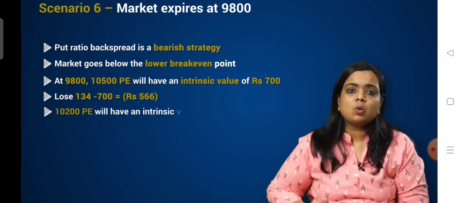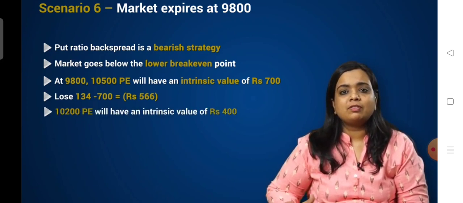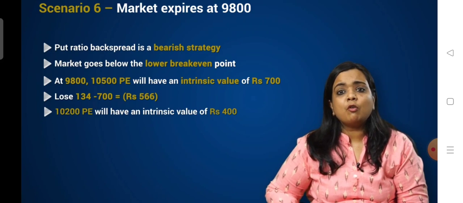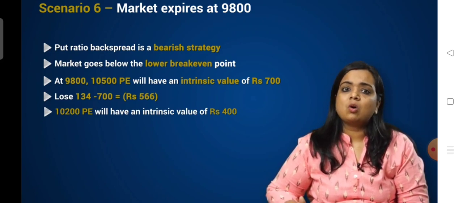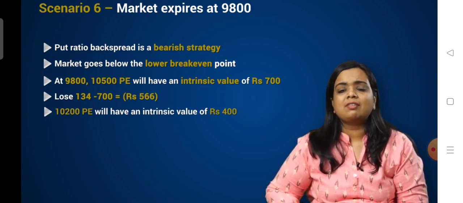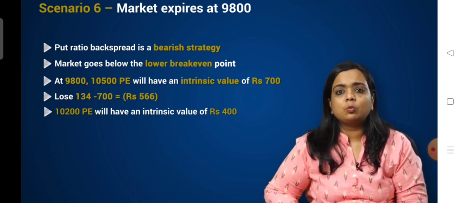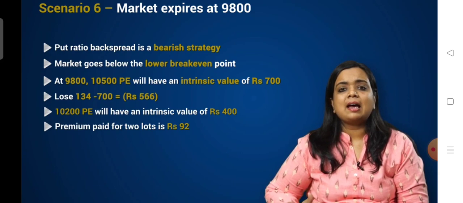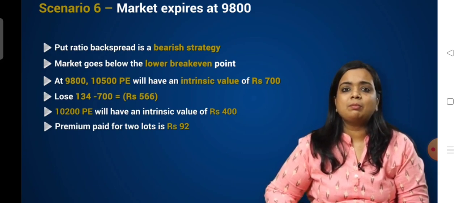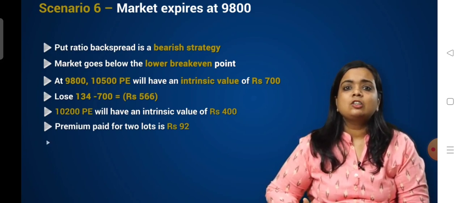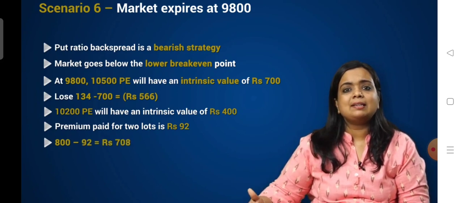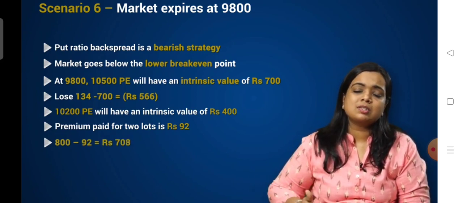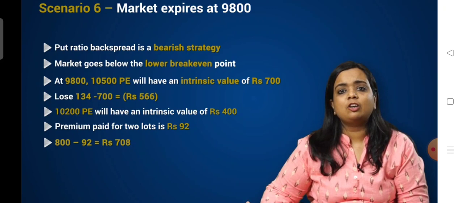At 10,200, the put option will have an intrinsic value of 400. And since we are long at it for two lots, the intrinsic value would add up to 800 rupees. Premium paid is 92. Hence, after adjusting the premium paid, we get to make 800 minus 92, which is a positive 708 rupees.